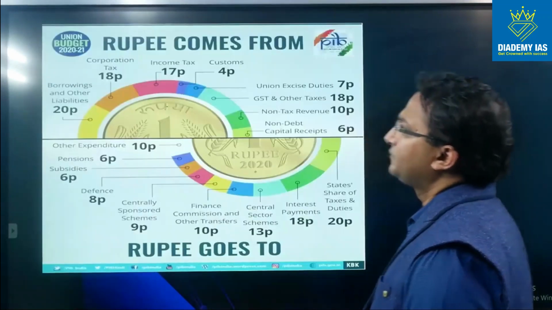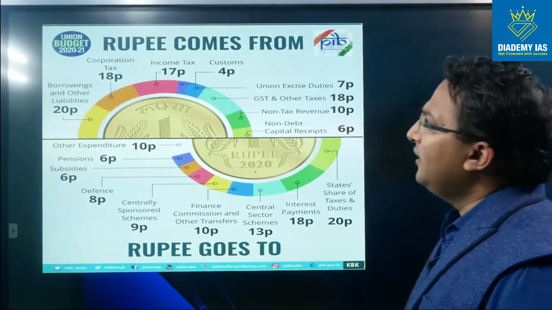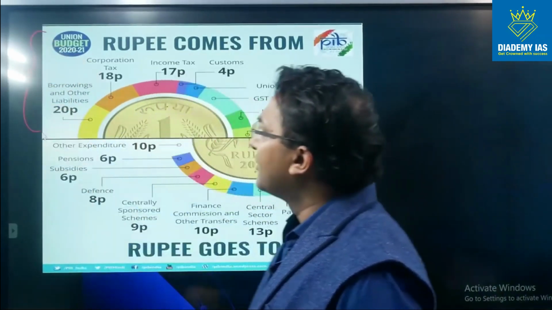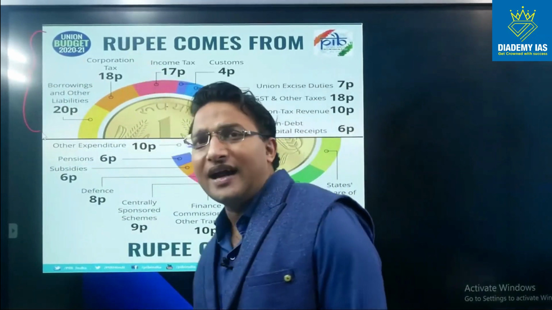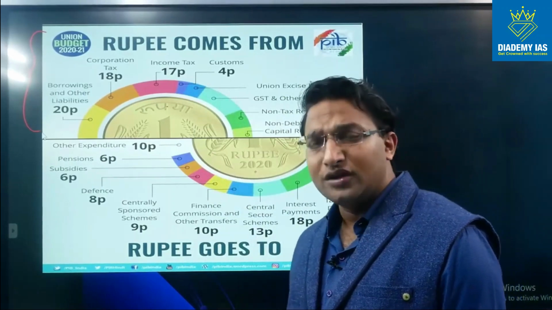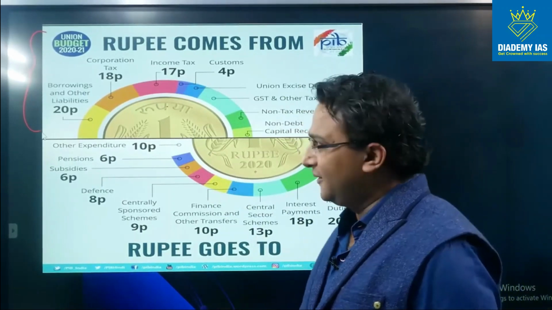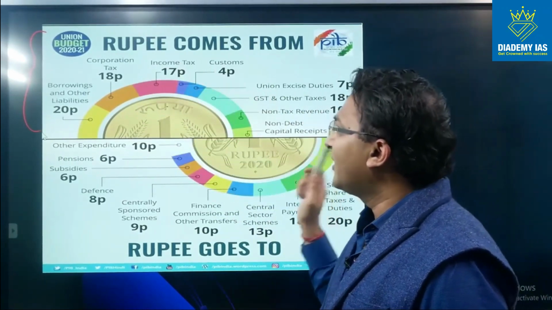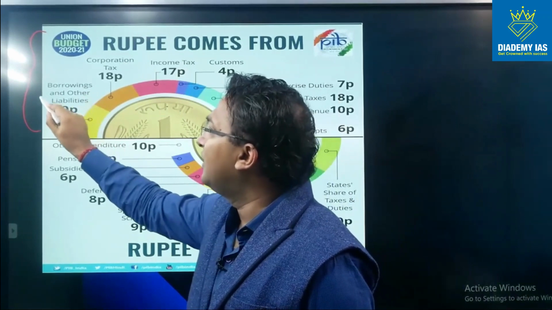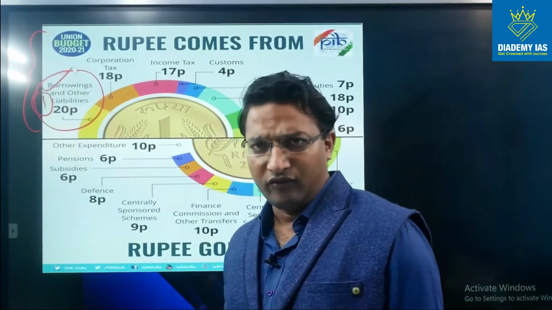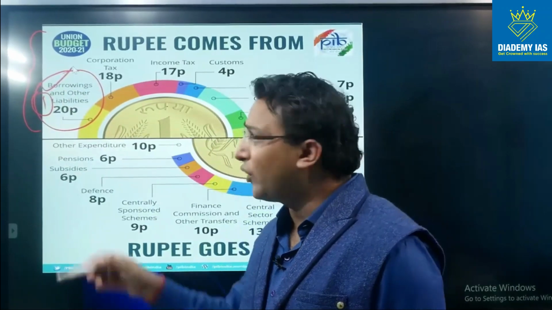Here you can see in the first part of the slide, this picture I have taken from the Union Budget 2021, which was introduced in the month of February 2020. So here you can see different items of receipt. In these different items you can see borrowing and other liabilities. Borrowing can have internal borrowing, external borrowing. Other liabilities we have seen: small saving